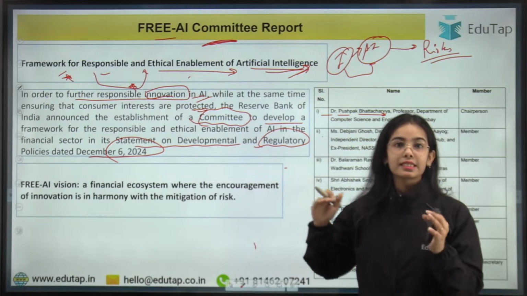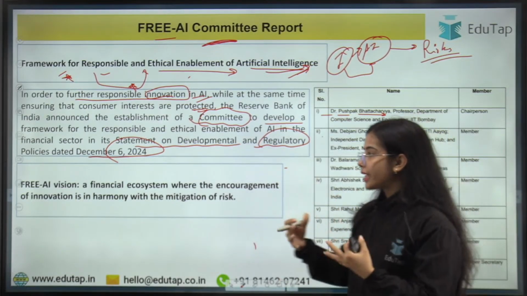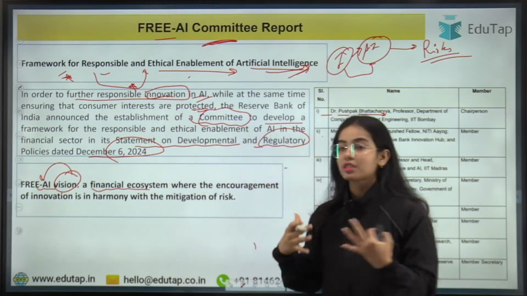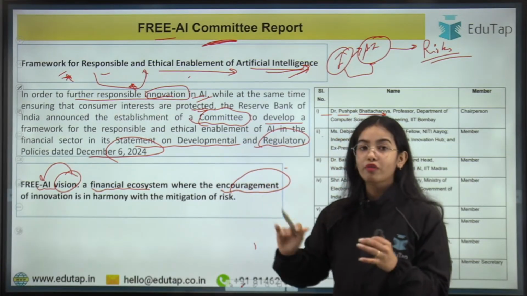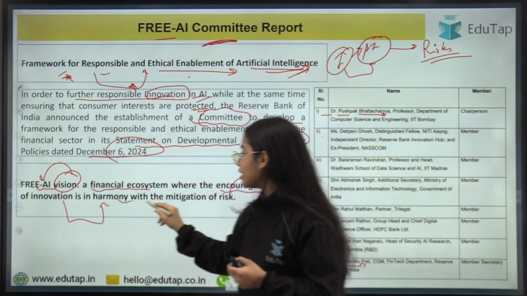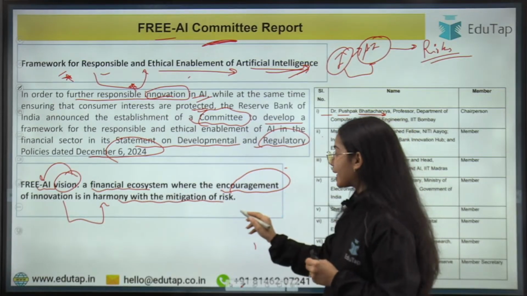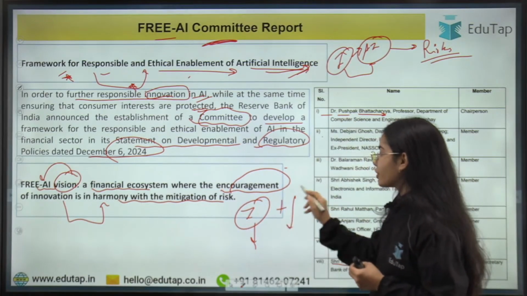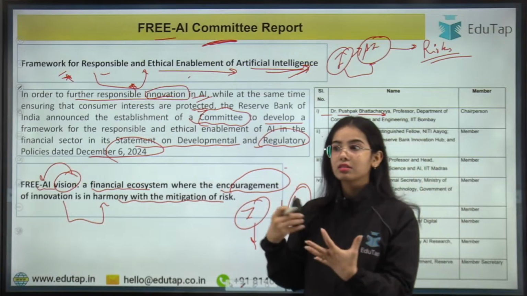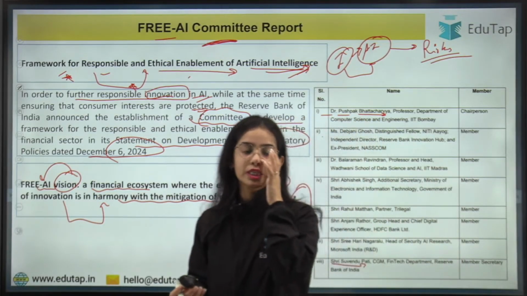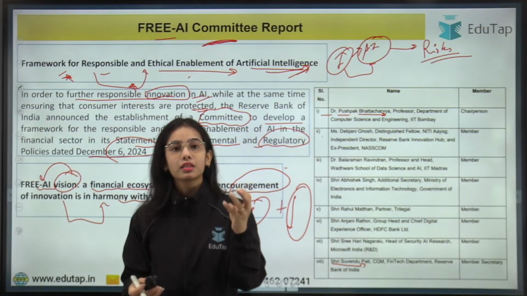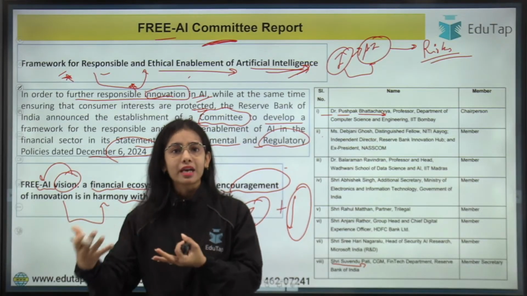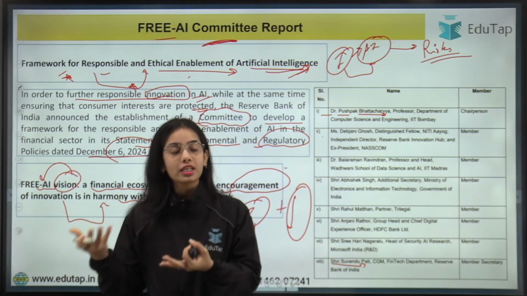Okay, now the committee was established. Now the committee has released its report in August 2025, and the Free AI vision, or the vision of this framework for artificial intelligence, is a financial ecosystem where innovation is encouraged in harmony with the mitigation of risk. That means we want to encourage innovations in the artificial intelligence domain. At the same time, we have to reduce or mitigate the risk. It's not that artificial intelligence is not very risky. You know that with artificial intelligence, data theft can happen, data poisoning can happen. That means the training data can be manipulated. So the whole AI data is biased, or the whole AI model is manipulated.